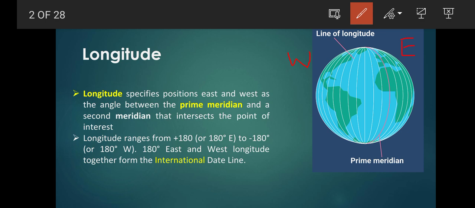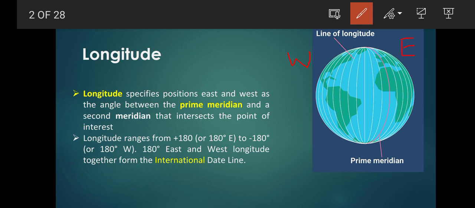If we try to know the time at any location towards the east, we must know that the time will be added there. So east will be referred to as plus 180 degree range and will be on the right side, and minus 180 degree west will be on the west side.